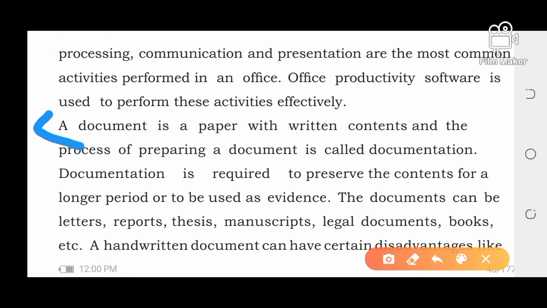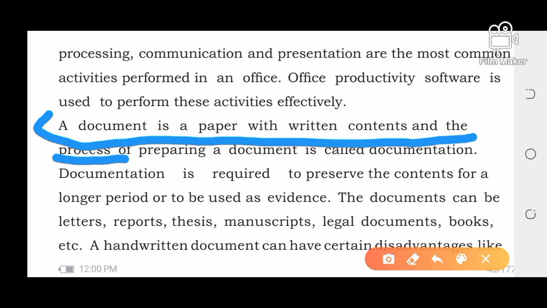Actually, a document is a piece of paper written by our hand or by our pen, and preparing the document manually is called documentation, right?